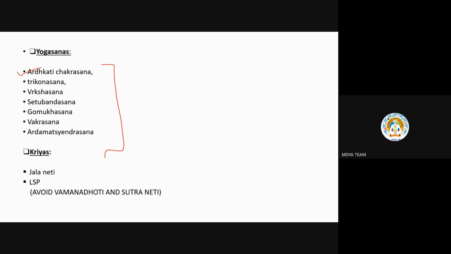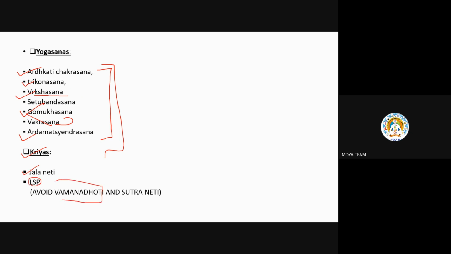Now, Chakrasana in standing back pose, Trikonasana, simple Vrikshasana with the help of a wall. Gomukhasana could also be done sitting on a chair, and Vakrasana you can do twisting with the chair itself, Ardha Matsyendrasana, etc. No forward bending, because nothing should pressurize your heart. In Kriya, Jalneti and Laghu Shankhaprakshalana you can do, but you have to avoid Vaman Dhoti.